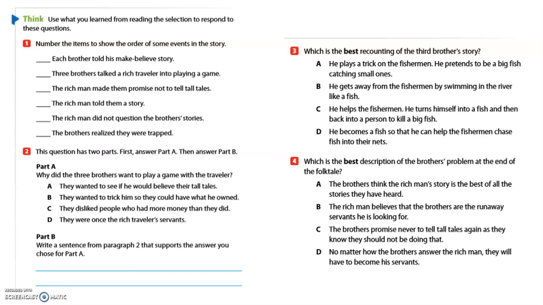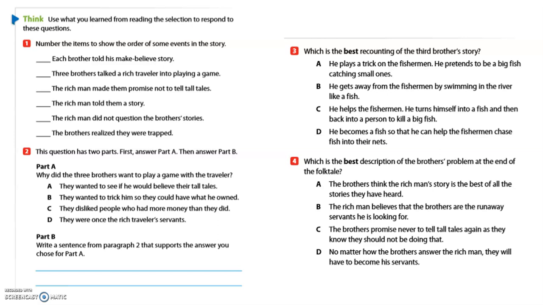Number 1, number the items to show the order of some of the events in the story. Let's look at our choices. Each brother told his make-believe story. 3 brothers talked a rich traveler into playing a game. The rich man made them promise not to tell tall tales. The rich man told them a story. The rich man did not question the brothers' story. The brothers realized they were trapped.